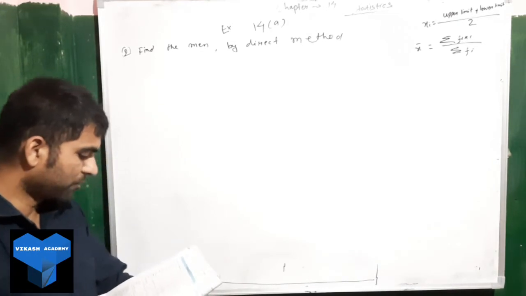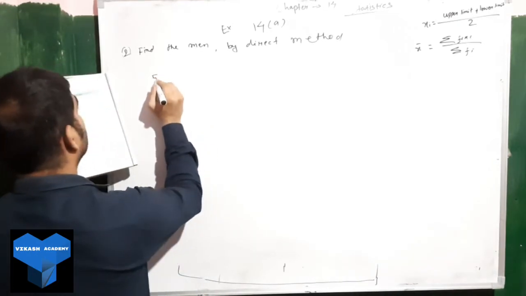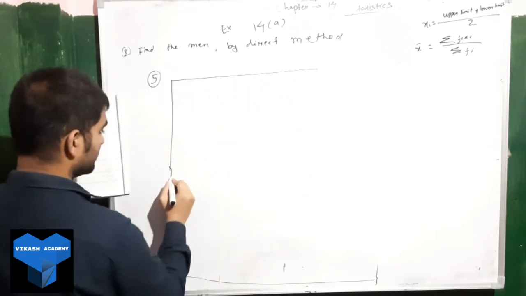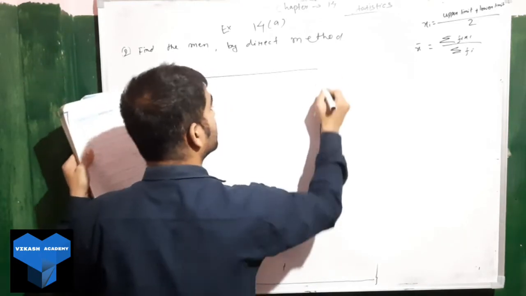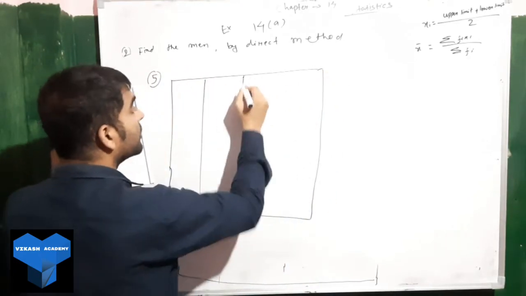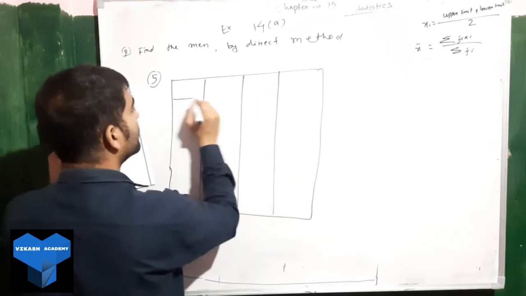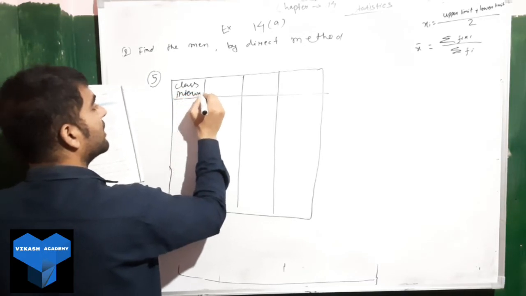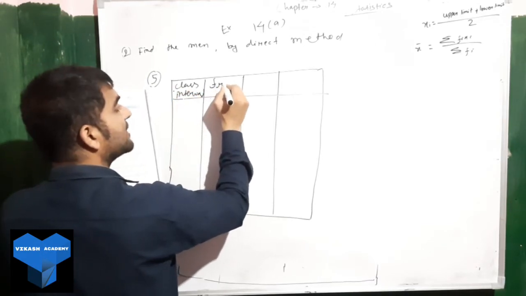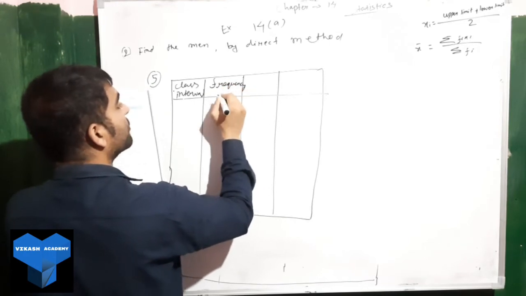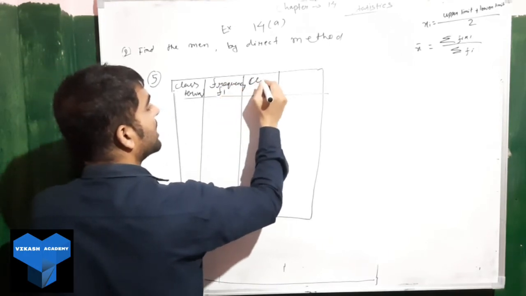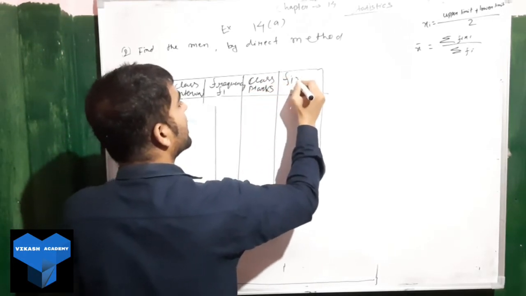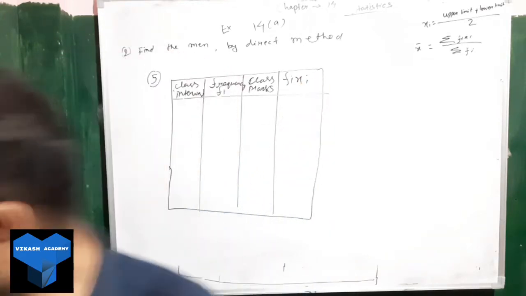We will be moving now to question number 5. I will directly write down the table here. One, 2, 3, 4. Right? We have to make 4 columns. Class interval. Next, what we have? We have frequency, which we denote with fi. Then we have class marks. Then we have fi xi.